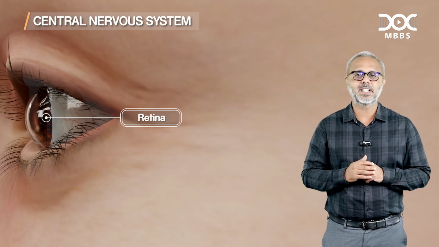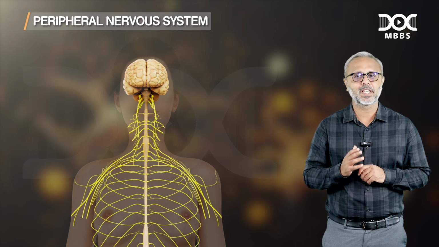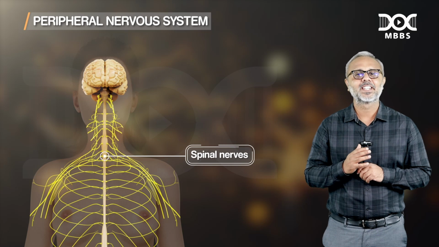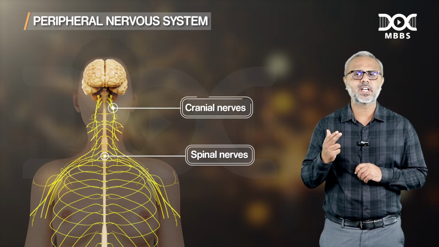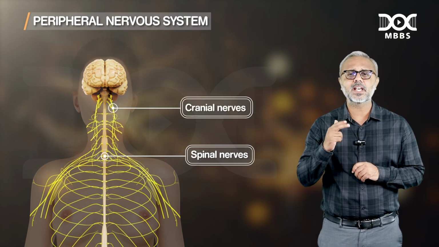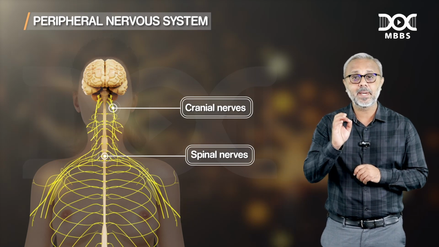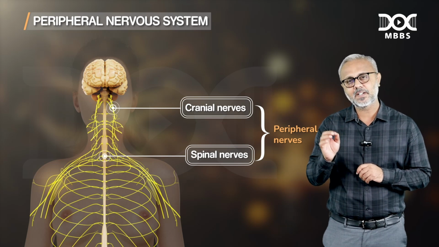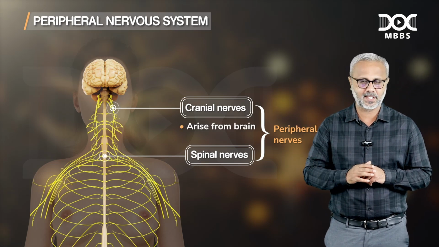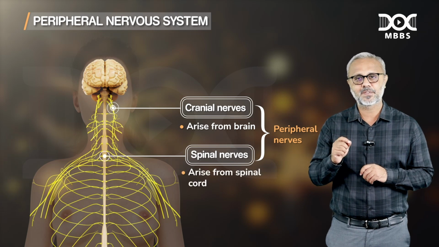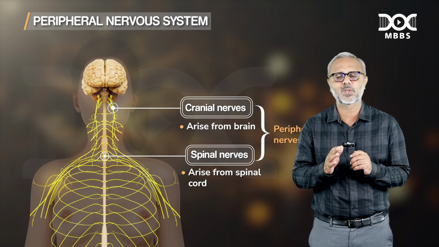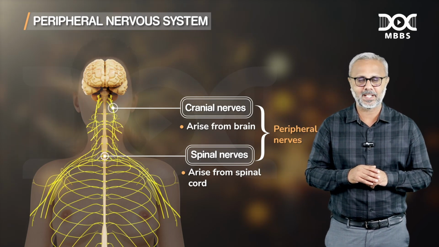Even these are considered as part of the central nervous system. But apart from this, the peripheral nervous system includes the following components. One is the spinal nerves, then we have the cranial nerves. What are cranial nerves and spinal nerves? These are collectively grouped as peripheral nerves. What exactly are peripheral nerves? If these nerves arise from the brain, they are called cranial nerves. If these nerves arise from the spinal cord, they are called spinal nerves. We will learn the details of cranial nerves and spinal nerves.